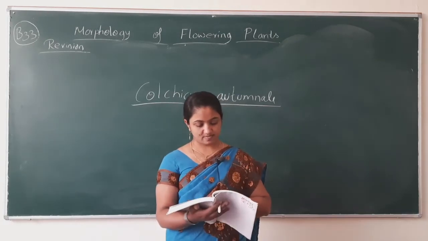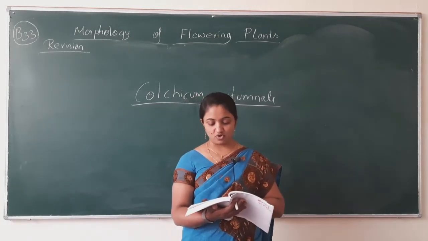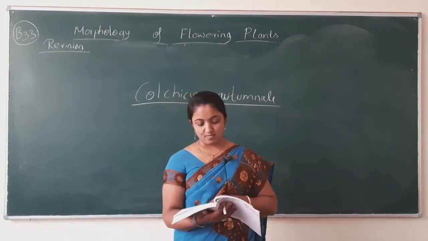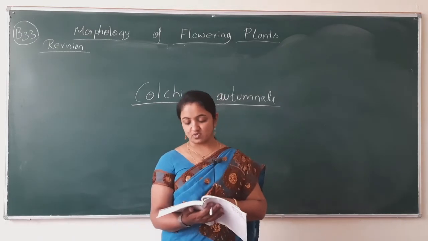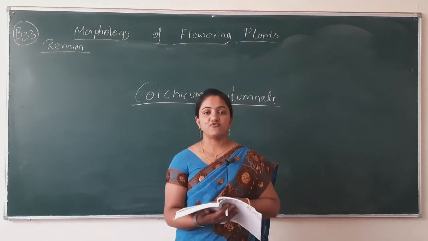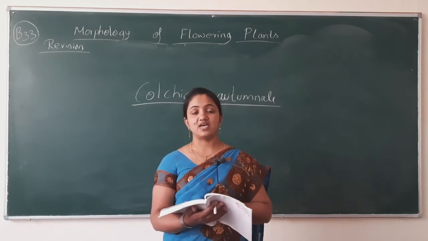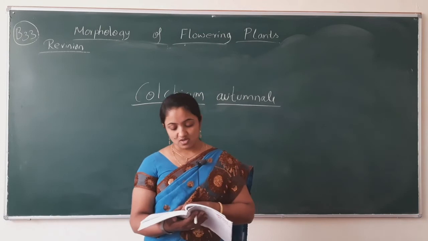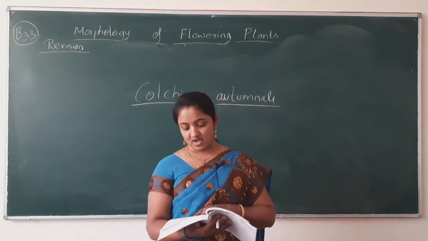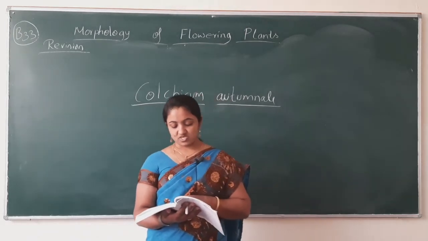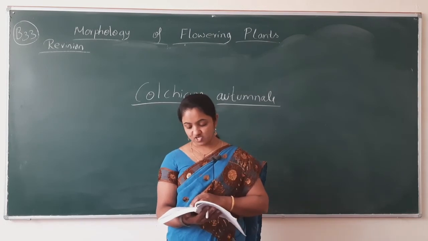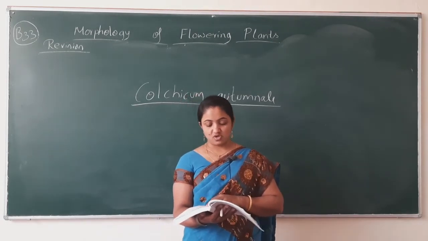Next, give one use of the following plants. Petunia, ashwagandha, colchicum. From Petunia, what is the use of the Petunia plant? It has been used as ornamental. Ashwagandha is a medicinally important plant. And from colchicum, colchicine is obtained.